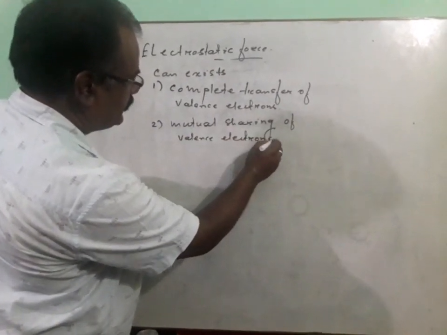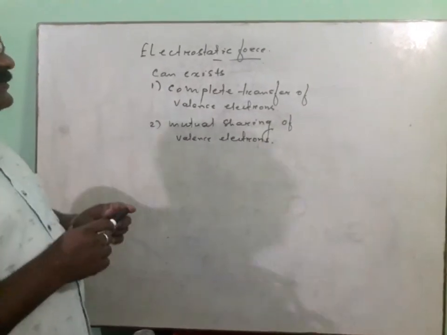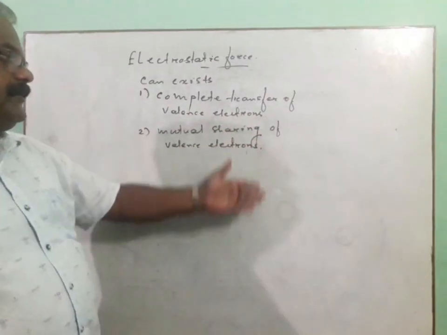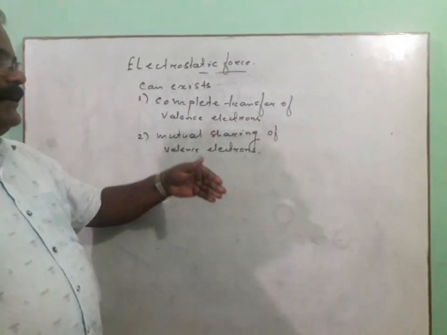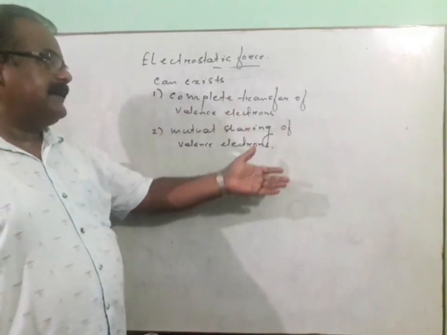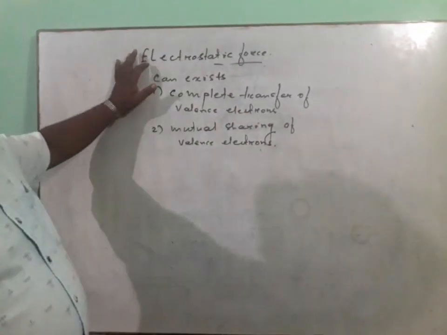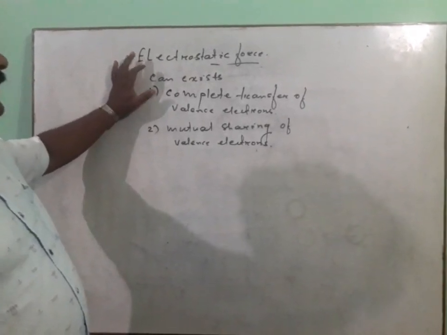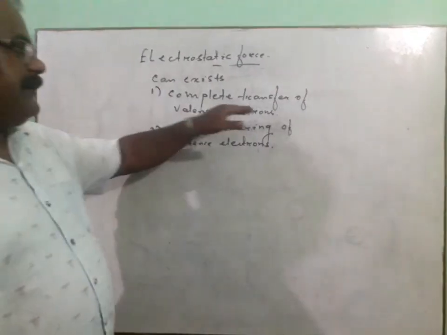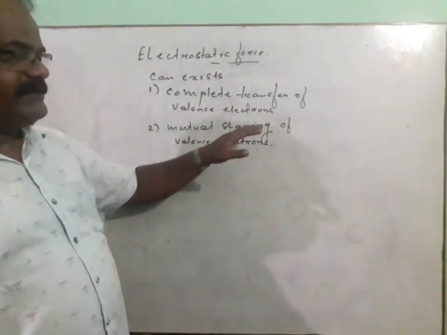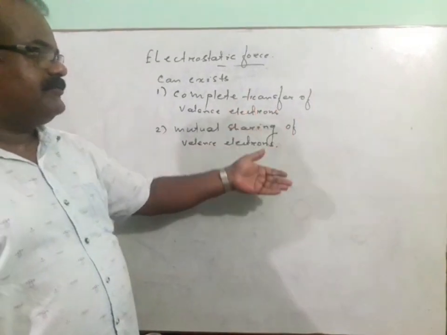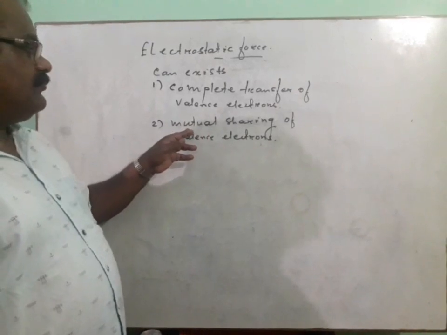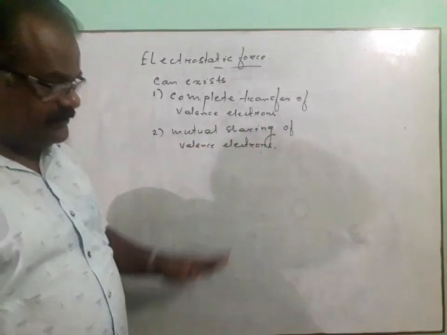Previously we discussed that the electrostatic force exists either between the same kind of atoms or between two different types of atoms. Here the force of attraction which exists between the valence electrons may be due to the complete transfer of the valence electrons, those electrons which are present in the outermost orbit of the atoms, or it may be due to the mutual sharing of valence electrons.